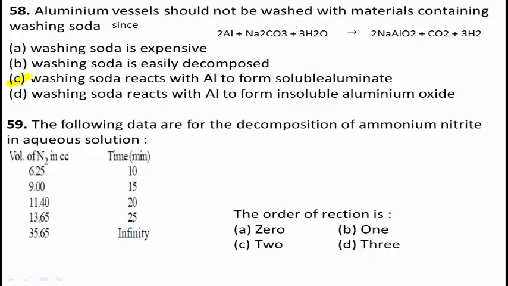It is 6.25 at 10 minutes, 9.0 at 15 minutes, 11.40 at 20 minutes, 13.65 at 25 minutes, and 35.65 at infinity. The order of the reaction is: option A 0, option B 1, option C 2, option D 3.